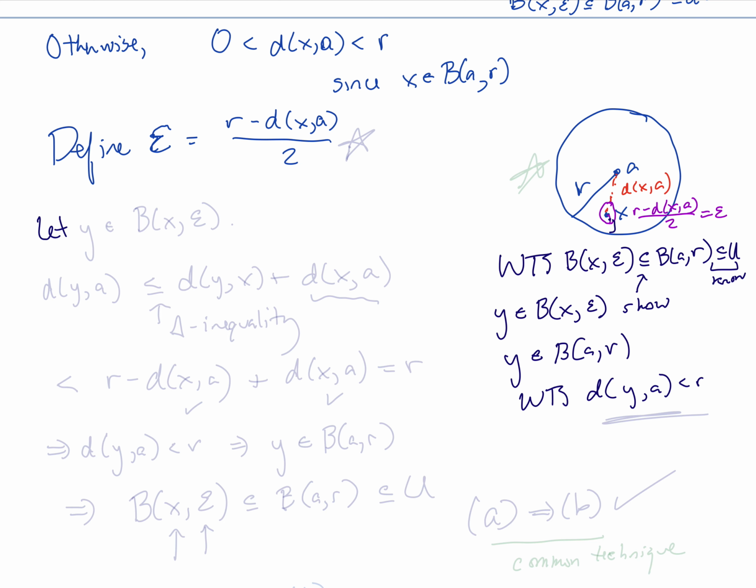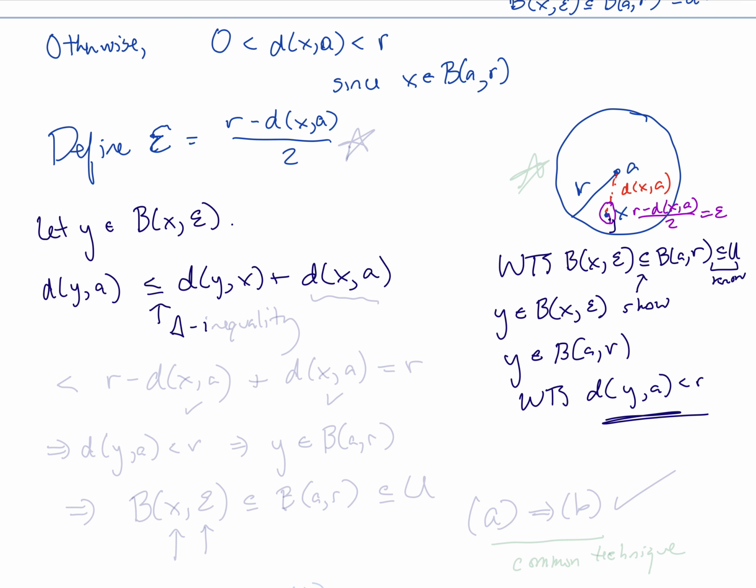So let's let y be an element of this ball centered at x of radius epsilon. Again, we want to show something about the distance between y and A. So let's consider the distance between y and A. Now that is going to be less than or equal to the distance between y and x plus the distance between x and A. Why is that?